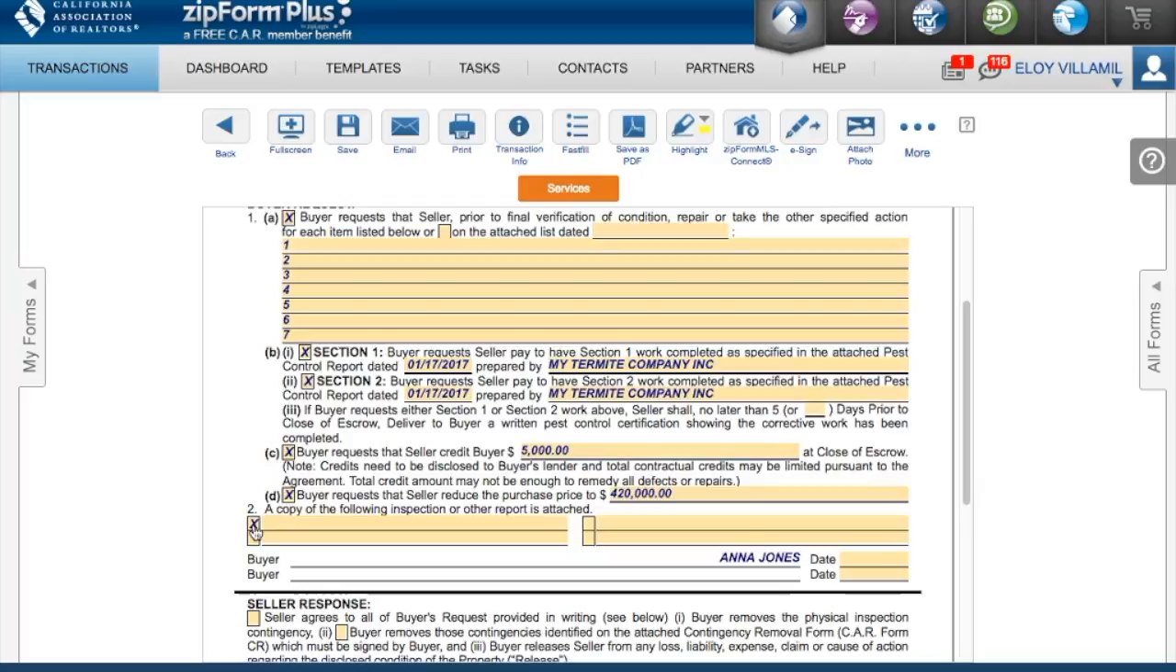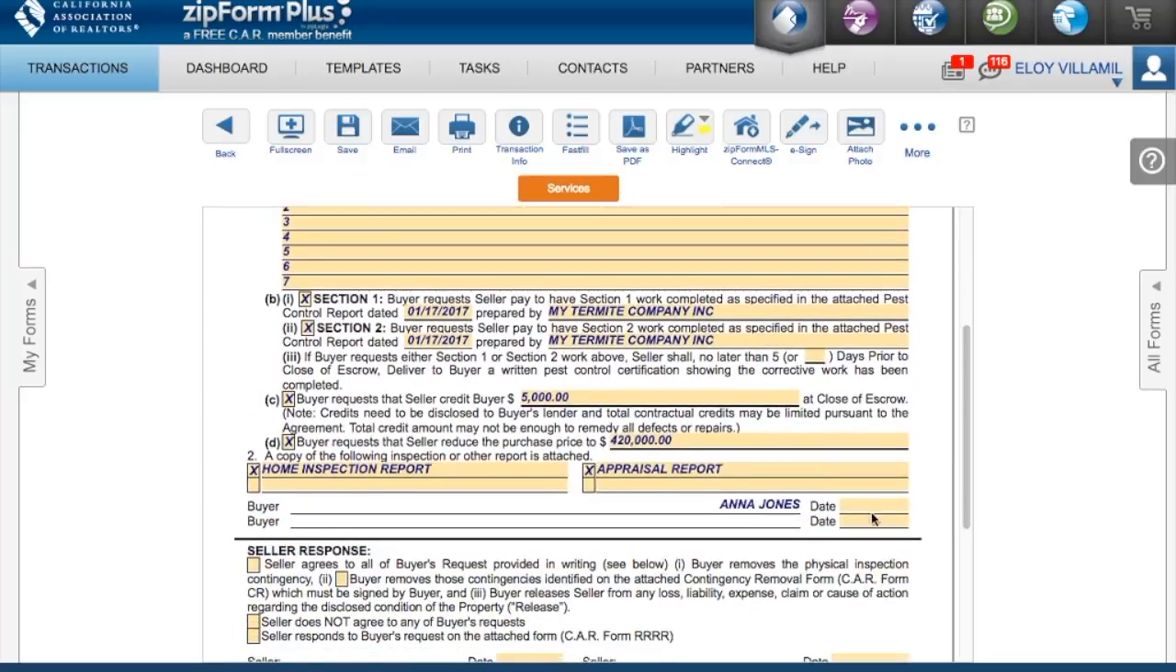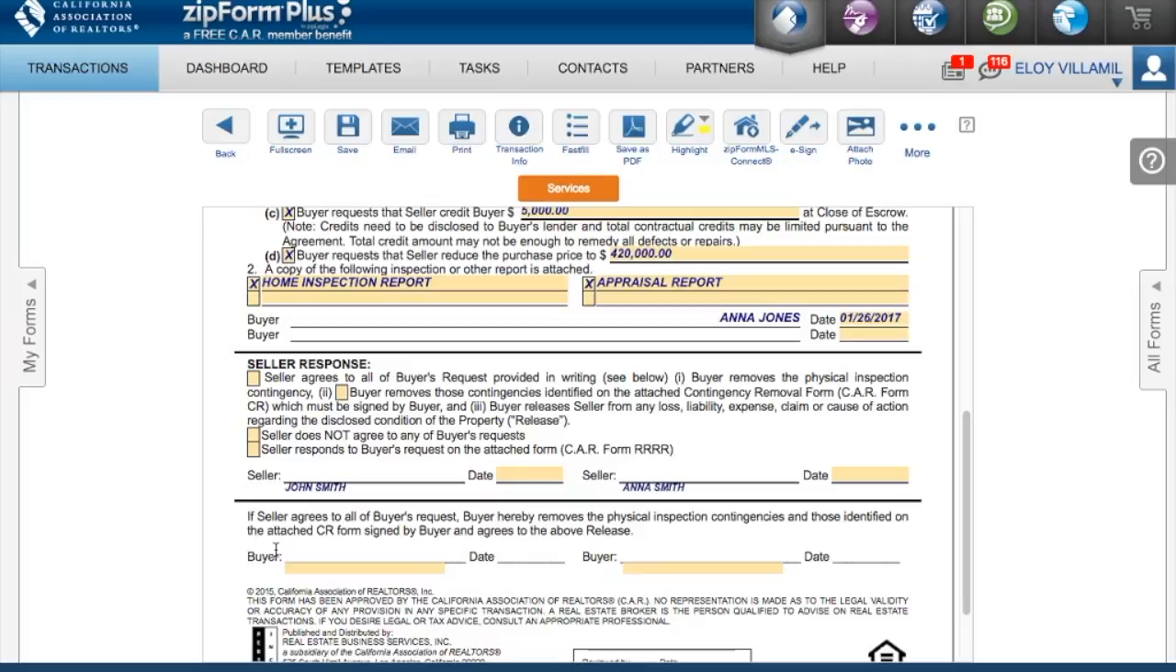Under item number 2, be sure to checkmark and enter home inspection, appraisal, or any other report that supports the request above. Please review the form that all information is correct before assigning signatures and dating. The next section is for the seller to respond to the request for repairs form and is to be filled out and completed by the seller. The last section applies only if the seller agreed to all of the buyer's requests mentioned above.